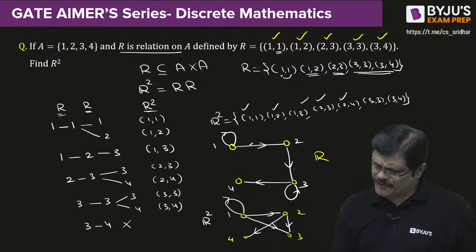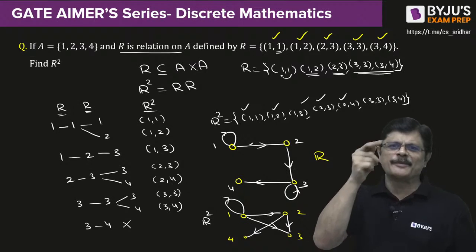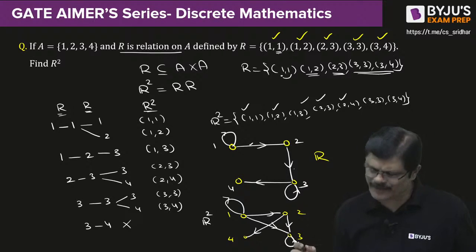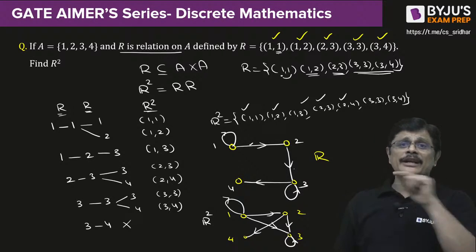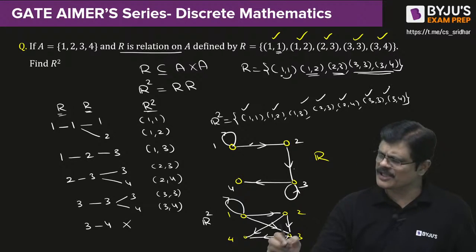This is done. Next, from 3, you can go 3 to 3, again 3 to 3, because that edge is there, any number of times you can go. So definitely 3 to 3 you can go. Then 3 to 3 you can go, and 3 to 4 you can go. Therefore 3 to 4 edge will be there.